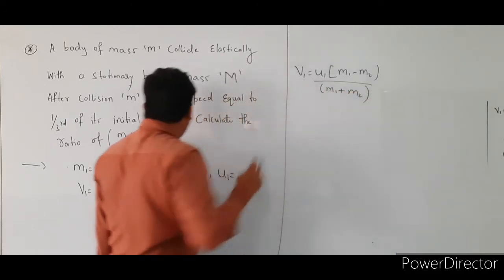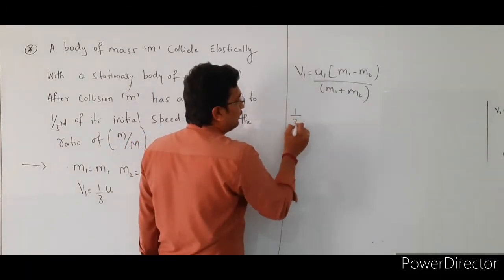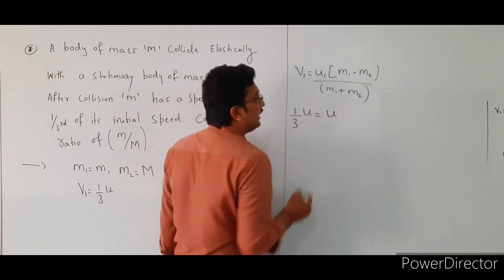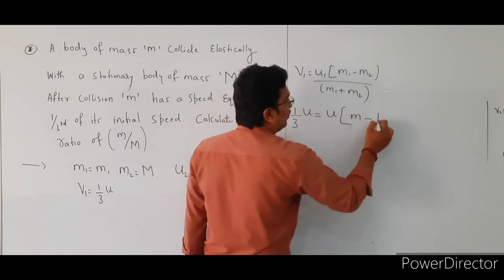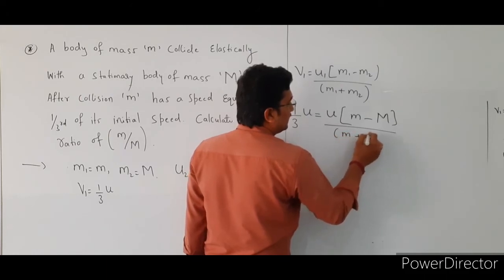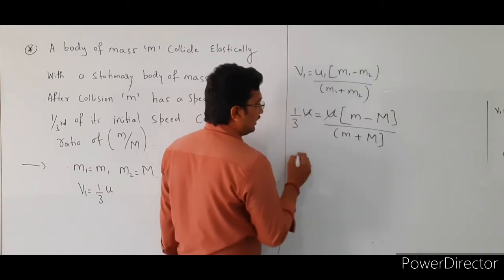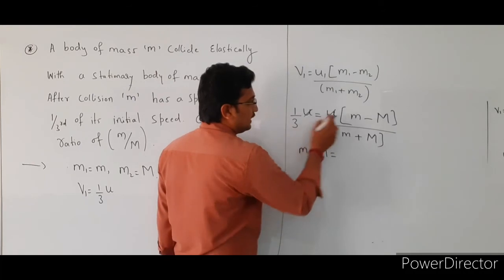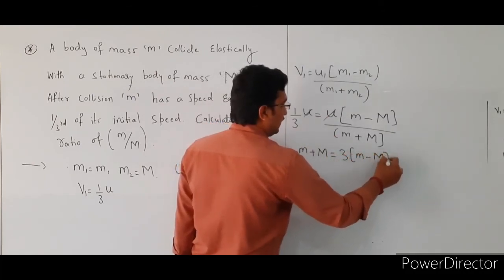Here v1 is 1/3 of u, the initial speed is u, m1 is small m and m2 is capital M, divided by small m plus capital M. The u cancels, and cross multiplying, small m plus capital M is equal to 3 times (small m minus capital M).